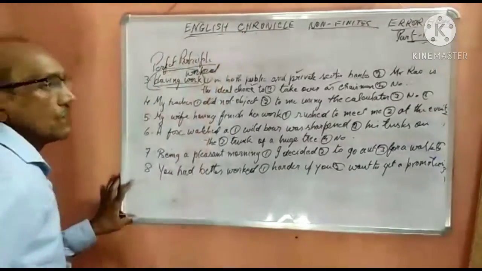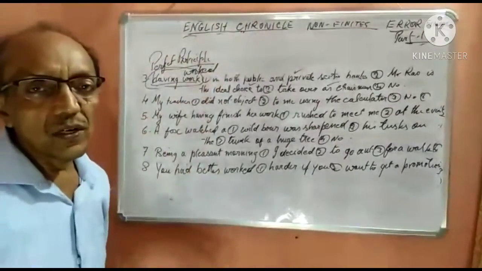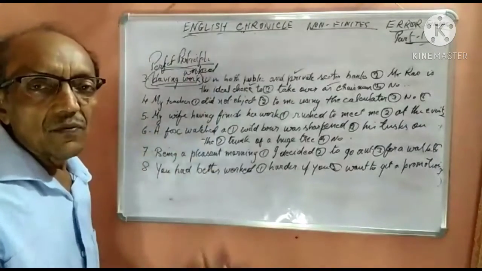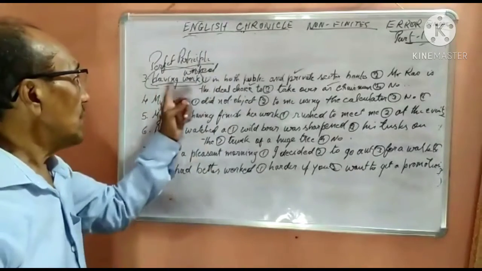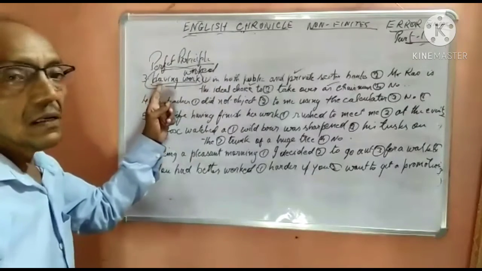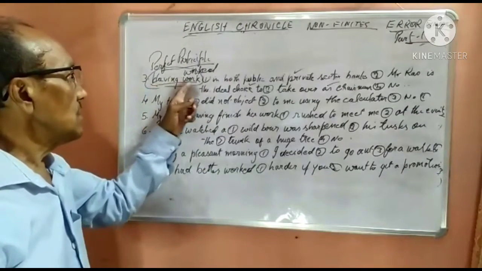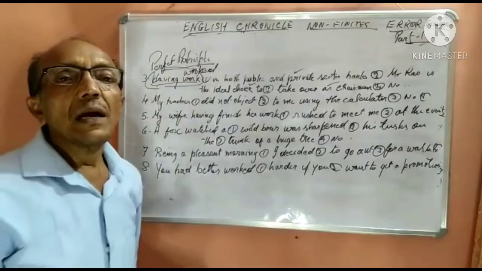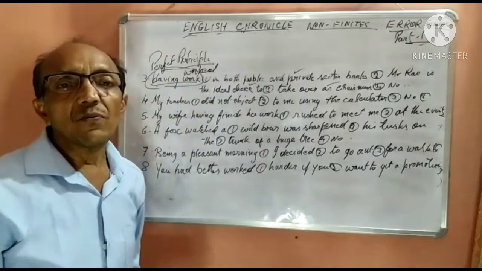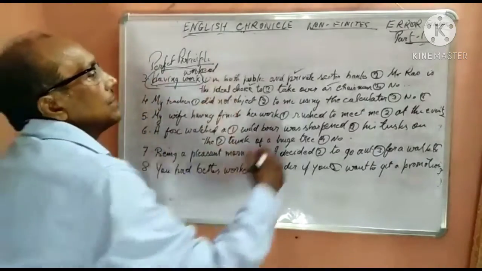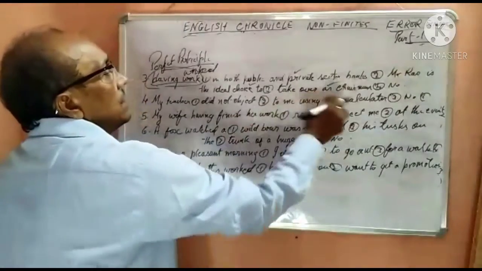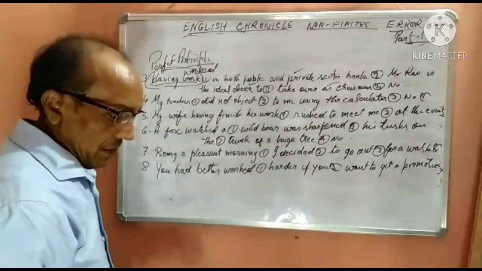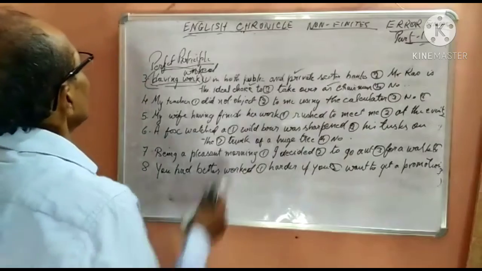As I have told you, when one action is over and the second one has started, then we use the perfect participle. The construction is having plus the V3 form of the verb. Having plus V3 form of verb. One action has ended, then it was decided that he should take over as chairman. So let's take another one.